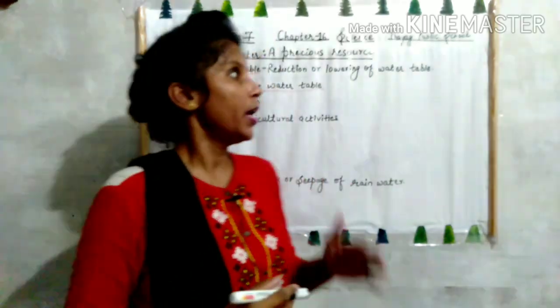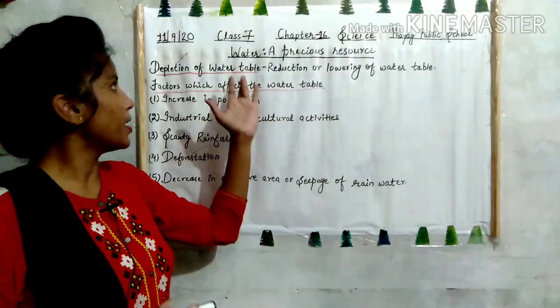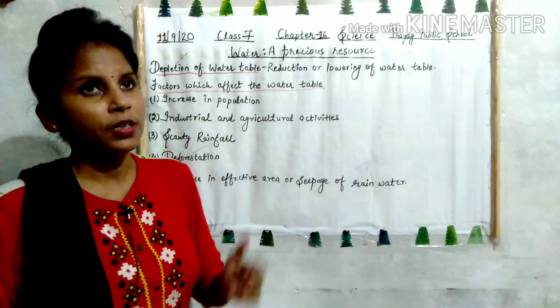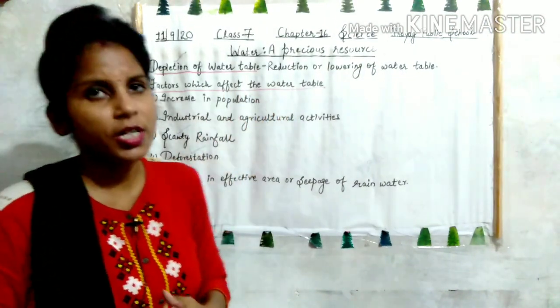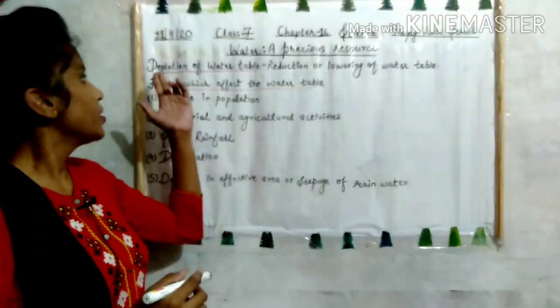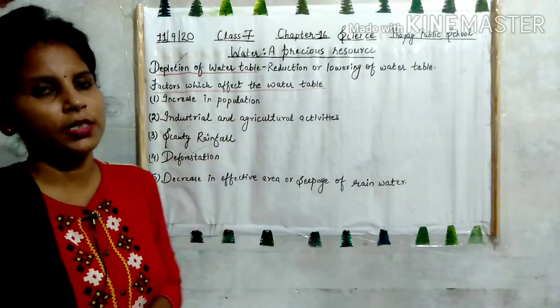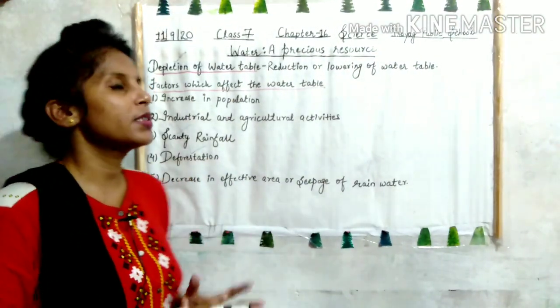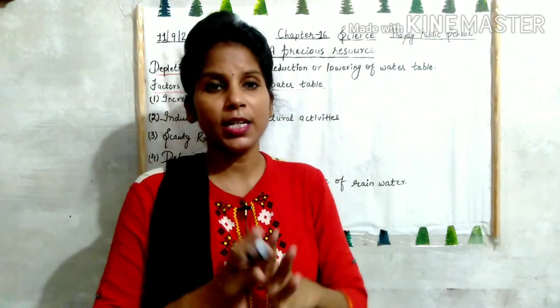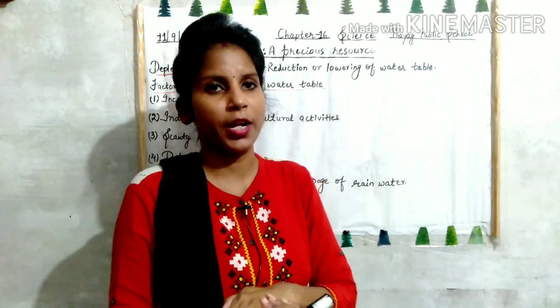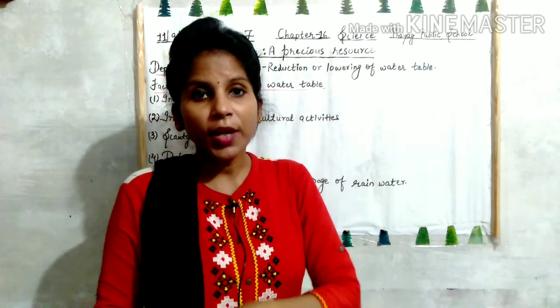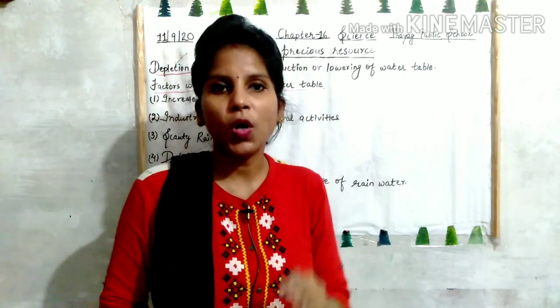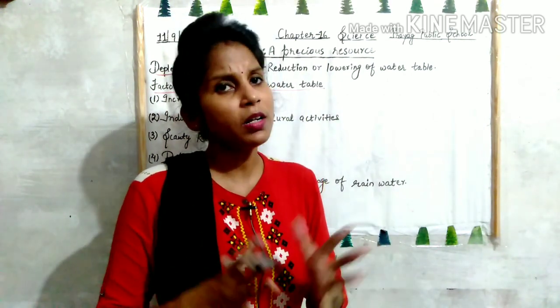So in today's video we will be studying the same chapter, Water, a Precious Resource. First is depletion of water table. What do you mean by the word depletion? Depletion means reduction or lowering, यानी कि किसी चीज का कम हो जाना. So the lowering down of the water table is called depletion of water table.